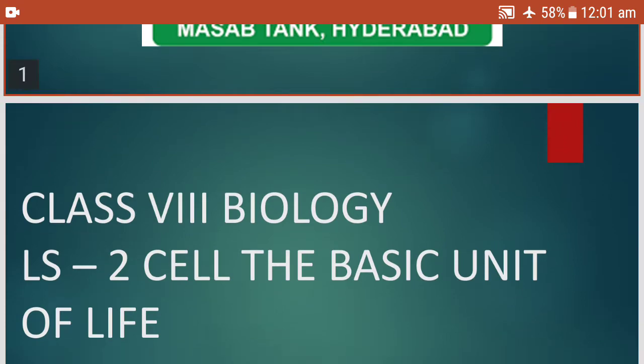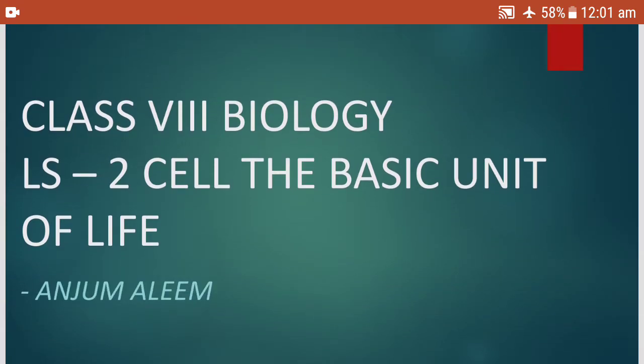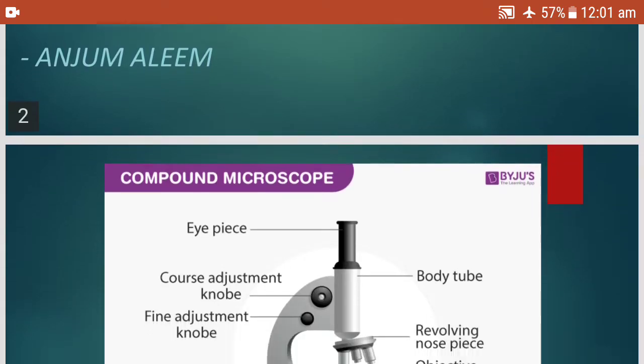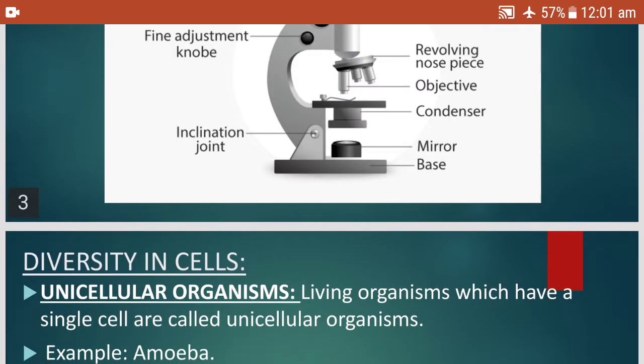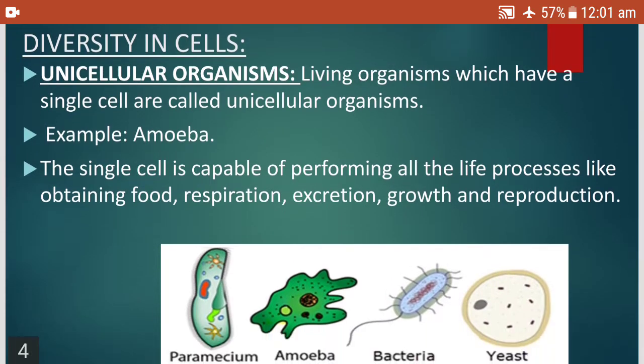Welcome back. Today, we will continue with lesson number 2, the cell, the basic unit of life. Now, when we talk about cells, you know that they are very small in size, so they cannot be seen with the eyes. We have to observe them under the microscope. So you must learn to draw the diagram of the microscope. It is there in your textbook. Kindly practice it in your classwork.